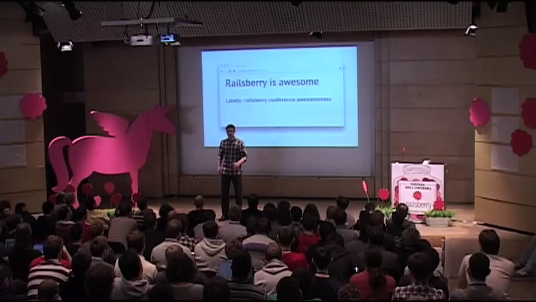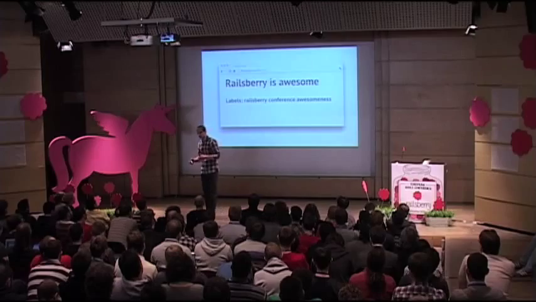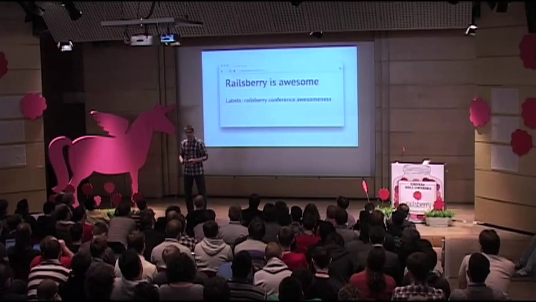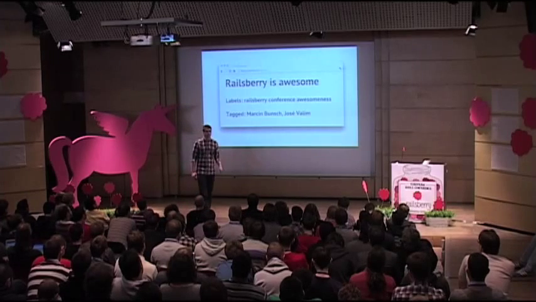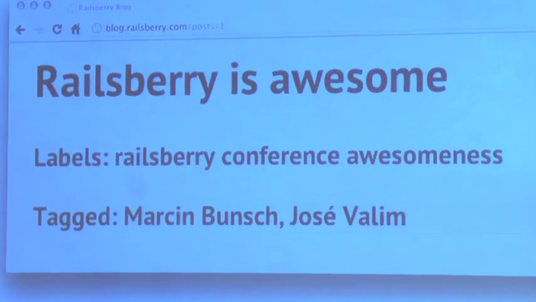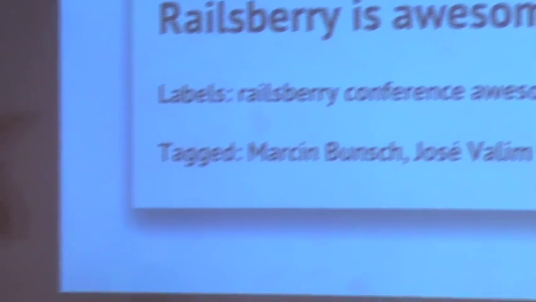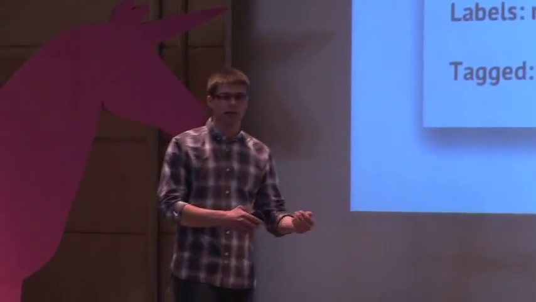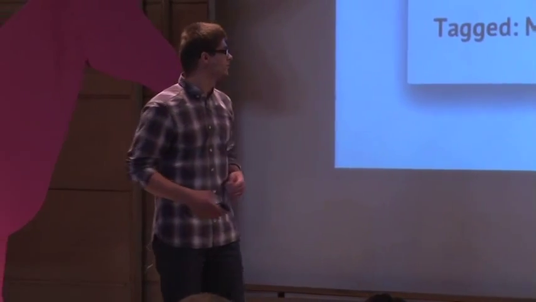So you do not update your code, because why would you? Everything works fine. You just update the copy in the browser. But more time passes, and the client comes out with a new feature, which is called tagging, and you can tag users in your posts. Pretty awesome. You introduce a new class, maybe user tag, because tag is already taken, and everything might look nice. But then when somebody new comes to your code, or maybe just your future self, you look at the code and you arrive at something like this.